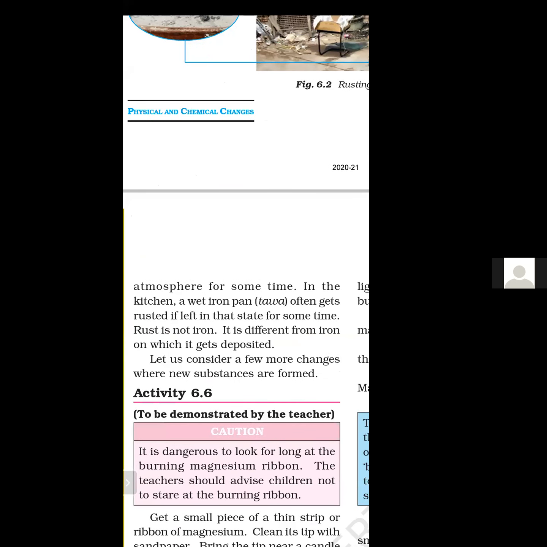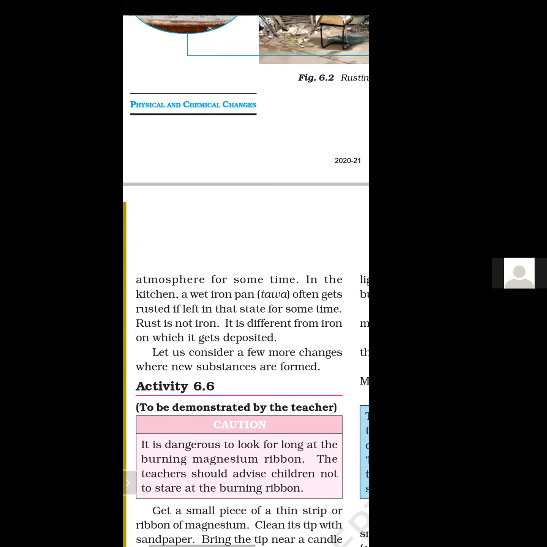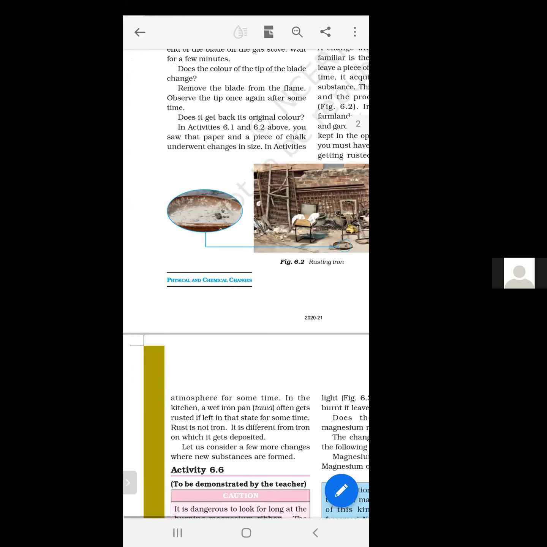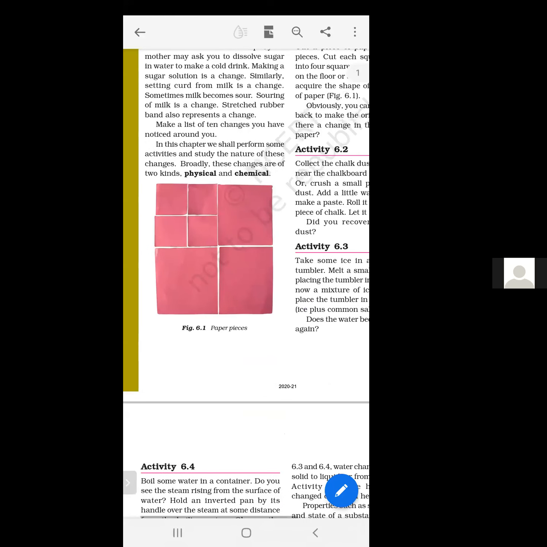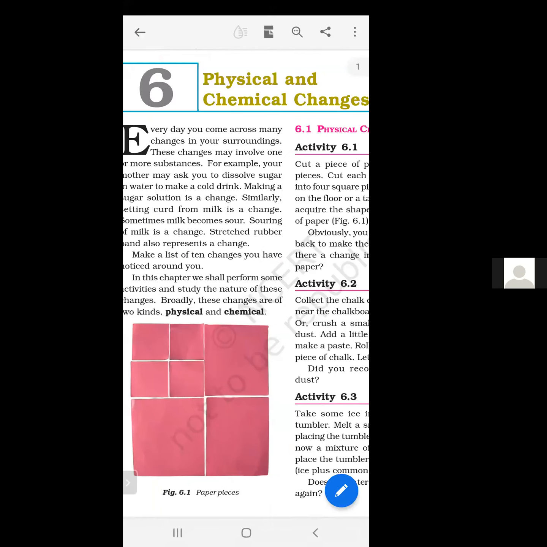In kitchens, a wet iron pan known as a tawa often gets rusted if left in that state for some time. So rust is not iron. It is different from iron. Which type of change is this? This is a chemical change. So students, these are some activities. With the help of these activities, you can differentiate between physical and chemical changes.